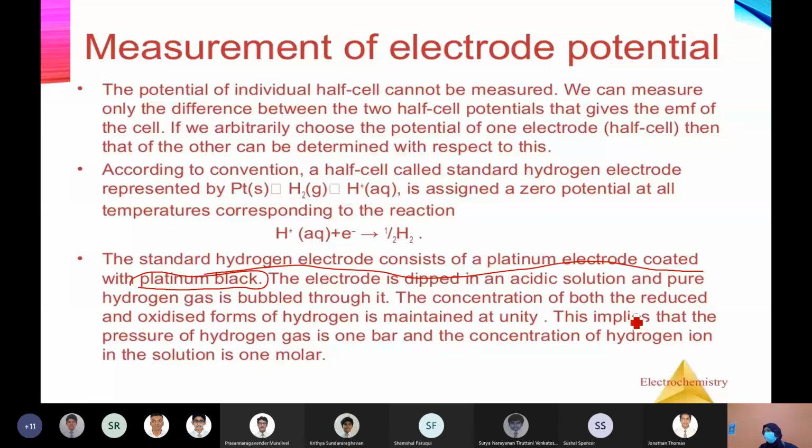Is that clear to all of you? Yes, ma'am. Once you know how the standard hydrogen electrode is there and how it is working, then you can connect it with any other half cells to find its electrode potential. So we have one more period, so at that time we'll look at how we can measure the electrode potential of other half cells. For hydrogen, we got a half cell and we assume that its value is 0. Now the turn is to connect this standard hydrogen electrode with all the other half cells and find their electrode potential. So that we'll discuss in the next class.